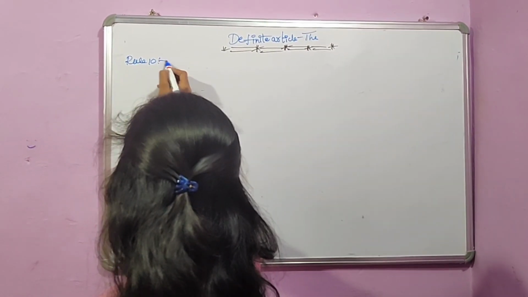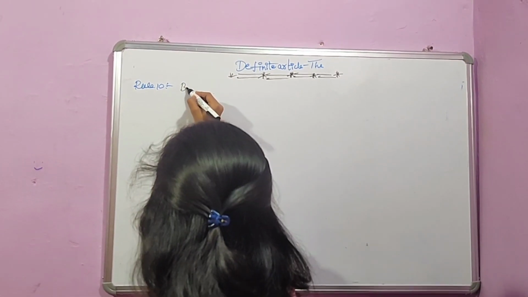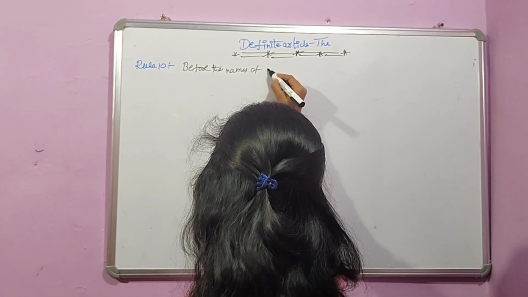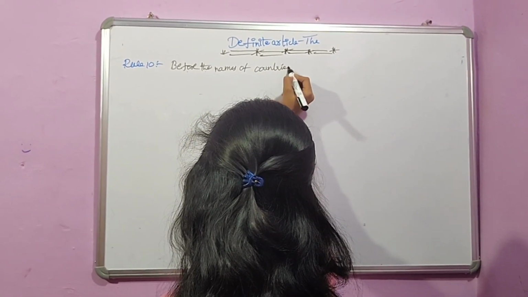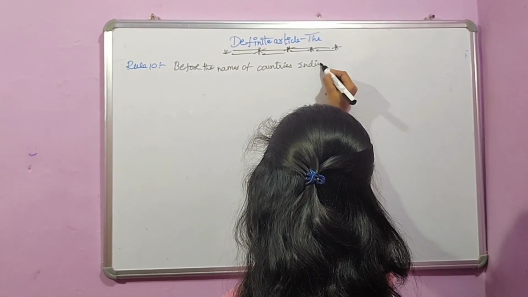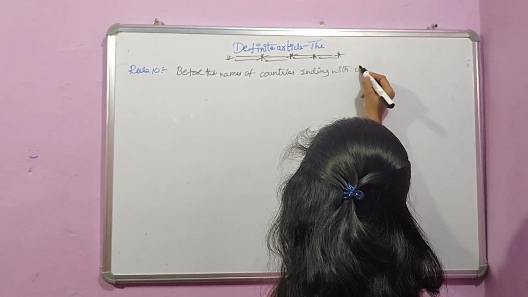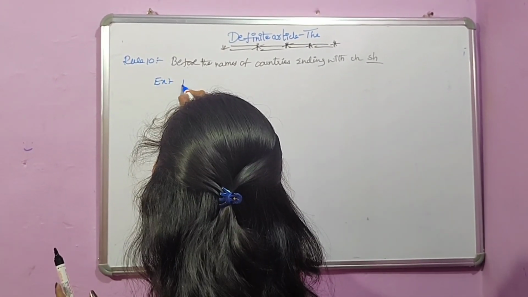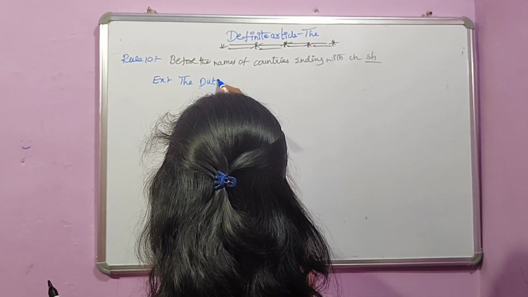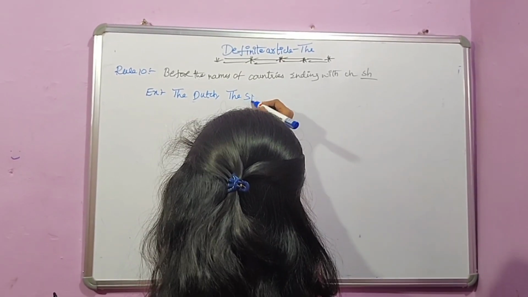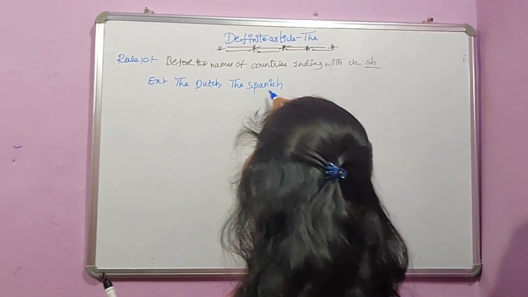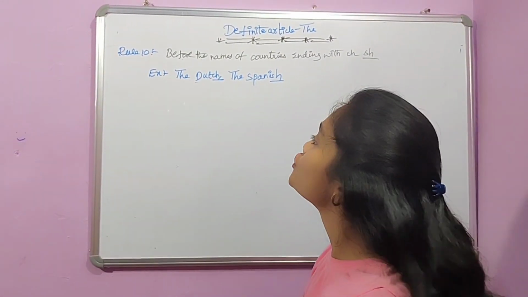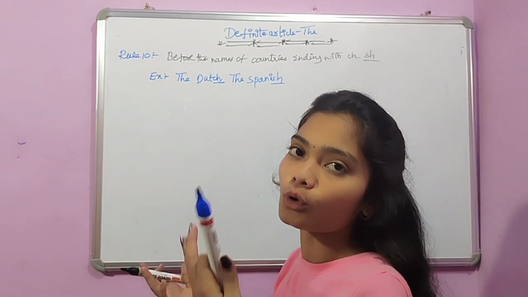Rule 10. Rule 10 is we use the article before the names of countries ending with CH and SH. For example, the Dutch and the Spanish. Here if you observe, these are the names of the countries and they end with a CH and SH. So we use the article before those words.